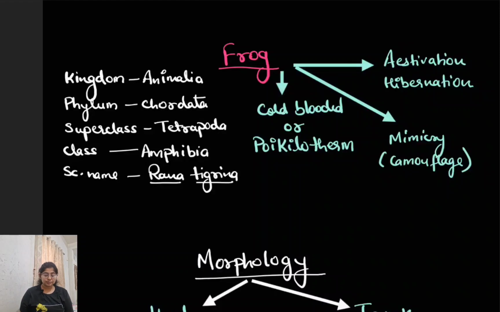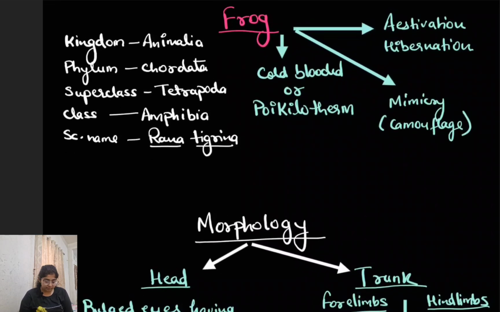Hi everyone. So today's chapter is the structural organization in animals, and in that we have taken up the topic frog. So let's start with the introduction portion. Frog belongs to the kingdom Animalia. Phylum is Chordata and superclass is Tetrapoda, which means they have 4 limbs. Class is Amphibia and its scientific name is Rana tigrina.